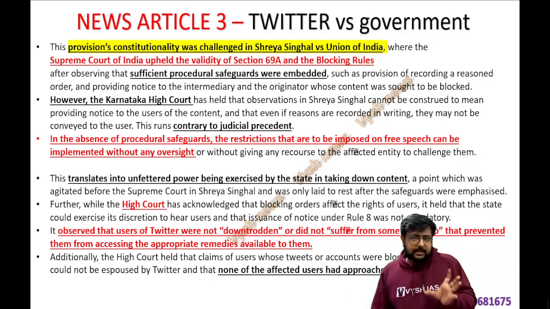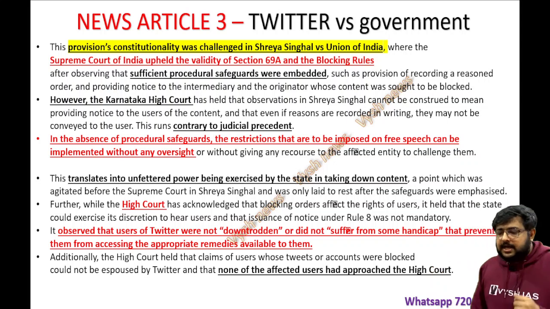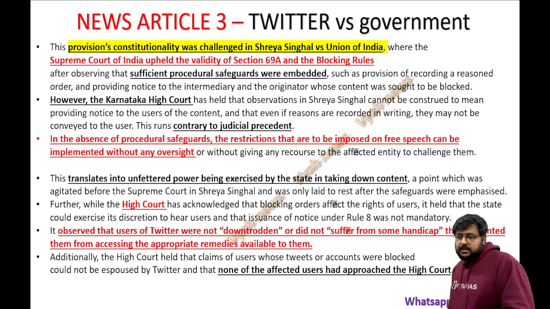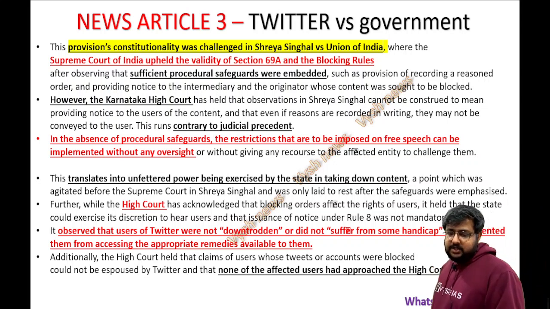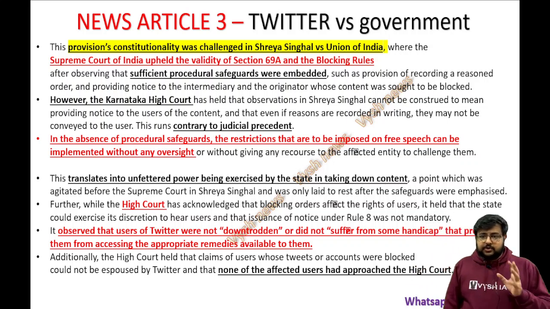Okay, this again, for your mains, I am telling. You have to use this in your answers whenever it comes to freedom of expression and these social networking sites. So here the Supreme Court of India upheld the validity of the Centre's Section 69A, which we have. It is valid. That is what the Supreme Court told.